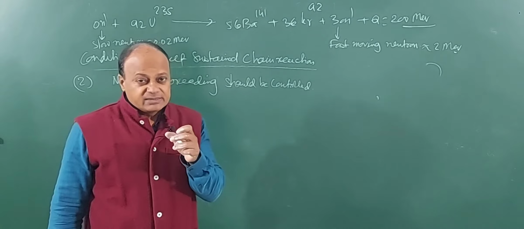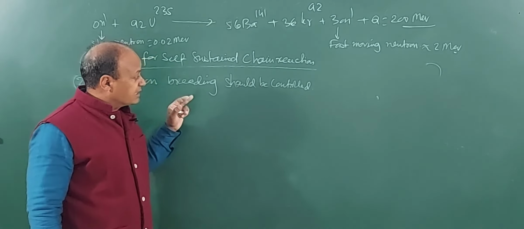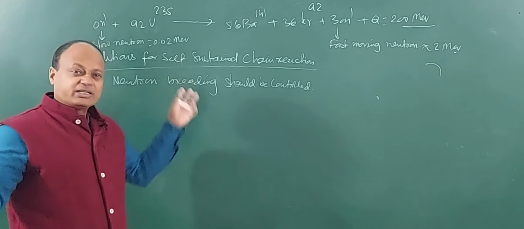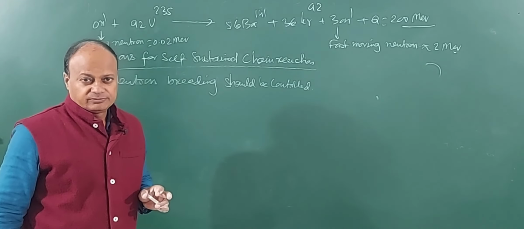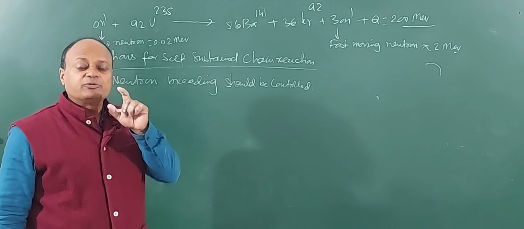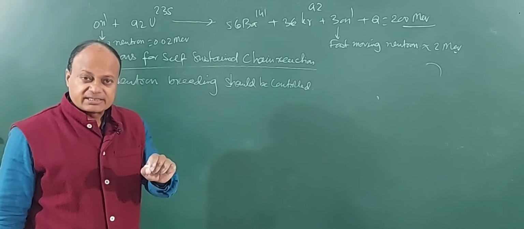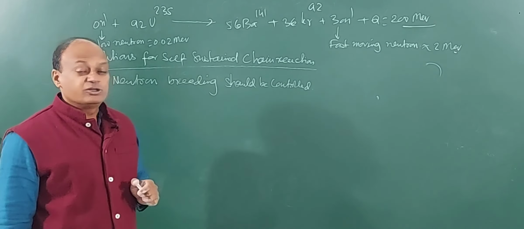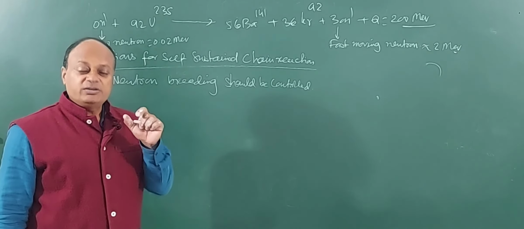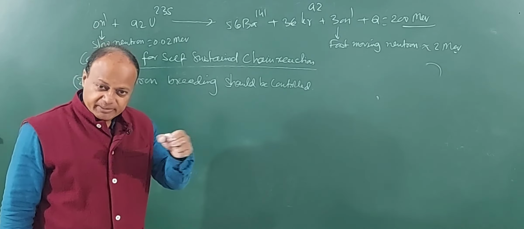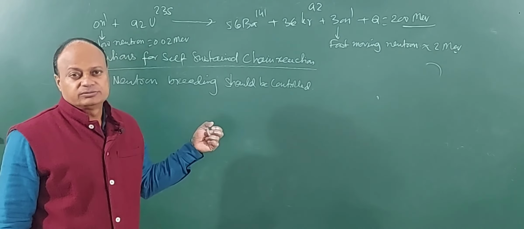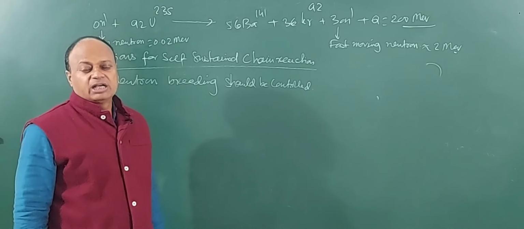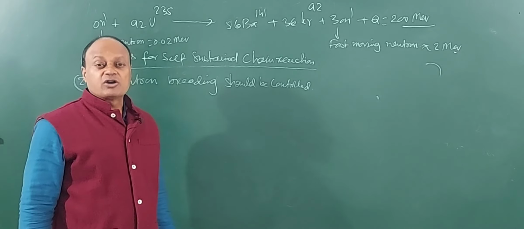So what you will find is that if I want the reaction to go on at a uniform rate, I do not want to make it explosive, then what will I do? I have to control the number of neutrons in the reaction, right? So how will you control the number of neutrons in a reaction? They are very high energy neutrons. So the only way is I have to absorb them and remove them. Clear? So neutron breeding should be controlled, and for this we use devices called control rods.